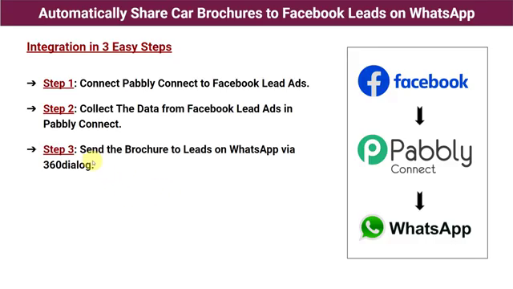The next step is send the brochure to lead on WhatsApp via 360 dialog. Now we are going to send the brochure of our business to the person whose data we have captured here in Pabbly Connect, on his WhatsApp account, and to do this we are going to use another application which is called 360 dialog. Now I will tell you what 360 dialog is and how we are going to use it.